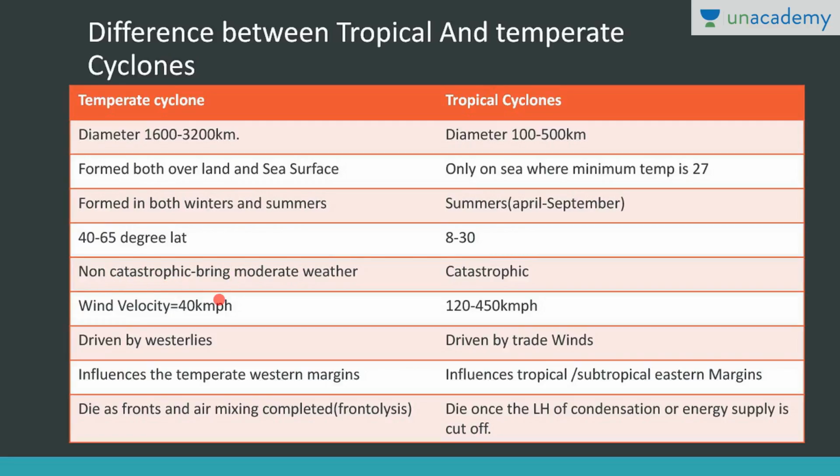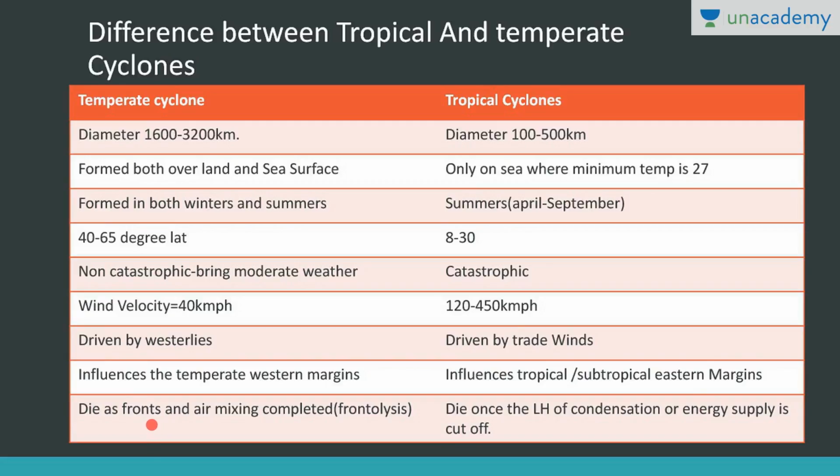Okay. Now temperate cyclones are non-catastrophic, they bring moderate weather conditions. Tropical cyclones are catastrophic, right? The wind velocity in temperate cyclones is approximately 40 km per hour. Here the wind velocity is very high, 120 to 450 km per hour, right? Temperate cyclones are driven by westerlies, that means they move from west to east. On the contrary, tropical cyclones are driven by trade winds, they move from east to west. This influences the temperate western margins, since they are moving from west to east, so they influence the western margins of the continent, the land in the temperate areas. Tropical cyclones influence tropical and subtropical eastern margins. Why? Because they are moving from east to west.